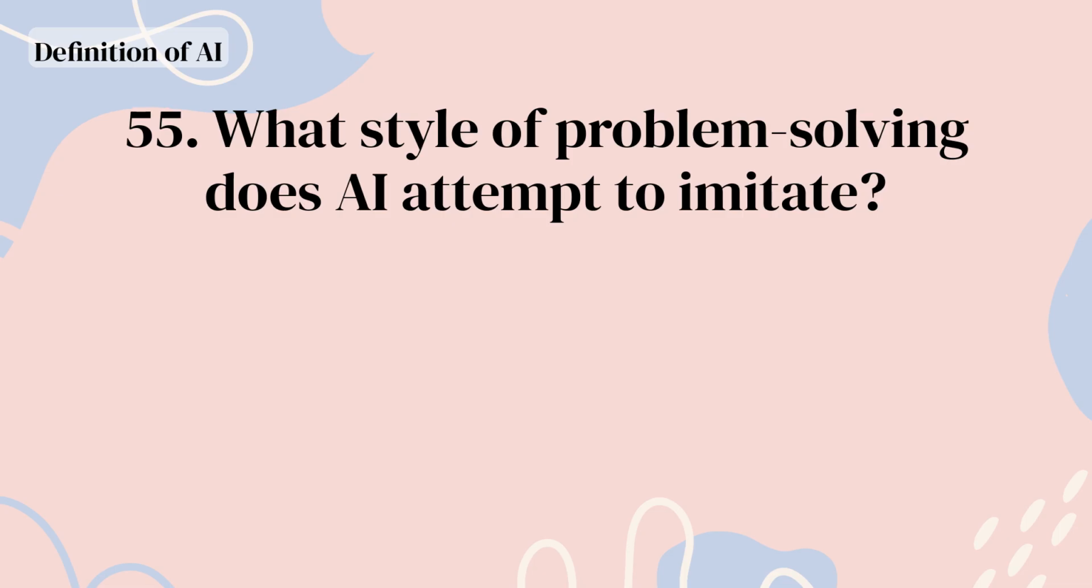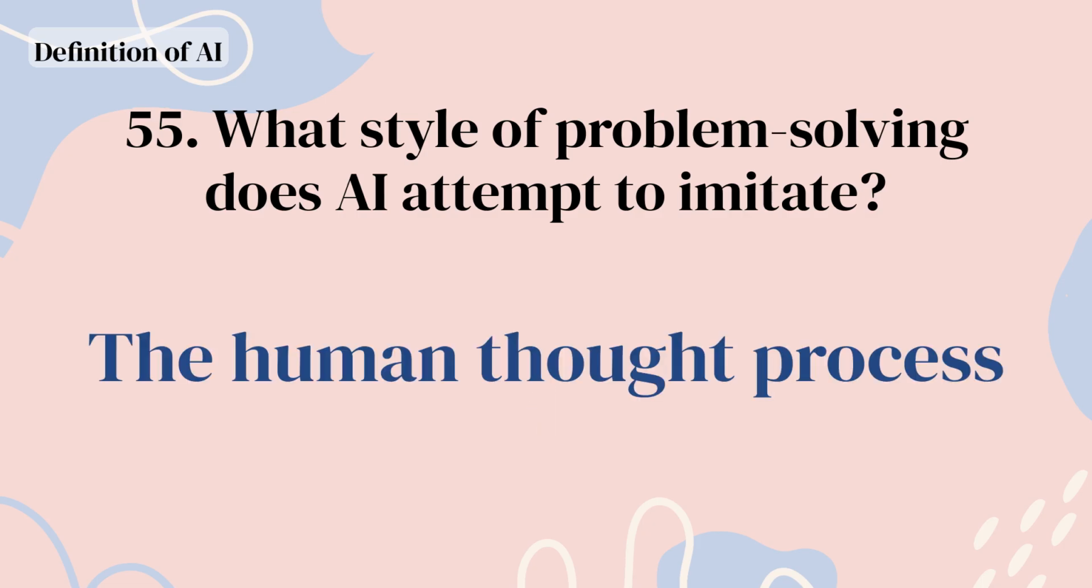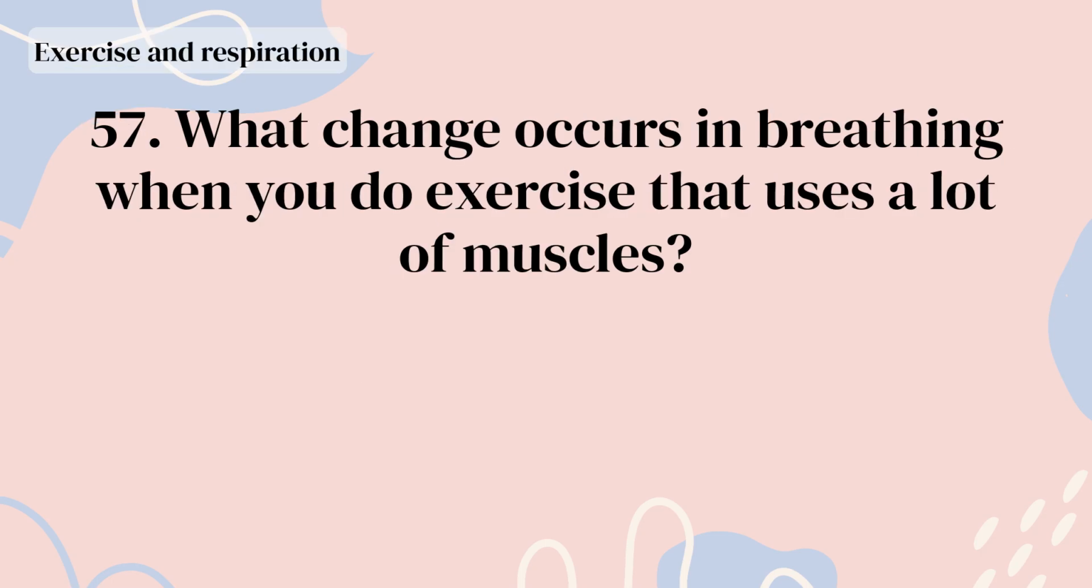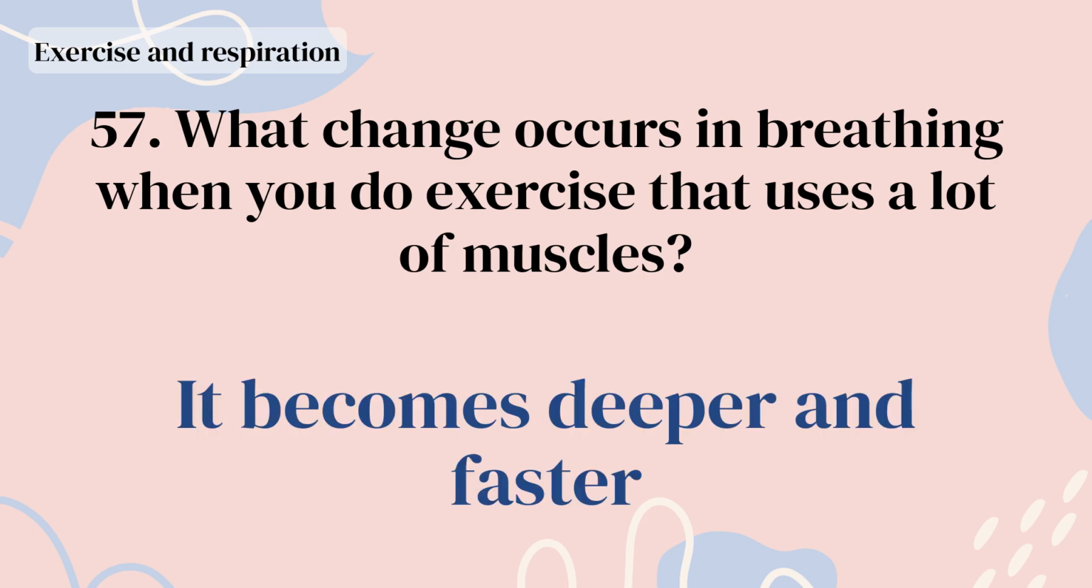What style of problem solving does AI attempt to imitate? The human thought process. Which part of the brain integrates sensation and movement to make judgments? The cerebrum. What change occurs in breathing when you do exercise that uses a lot of muscles? It becomes deeper and faster.